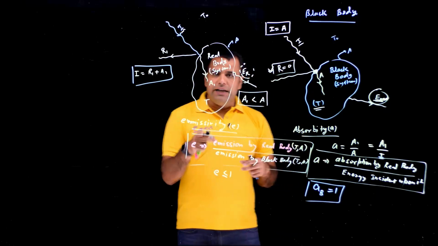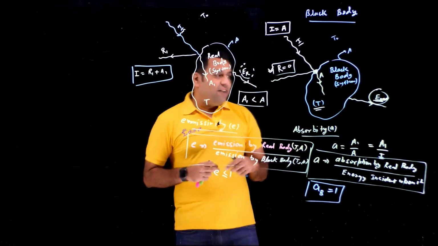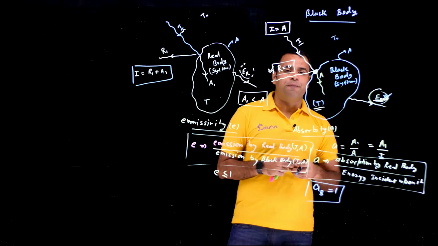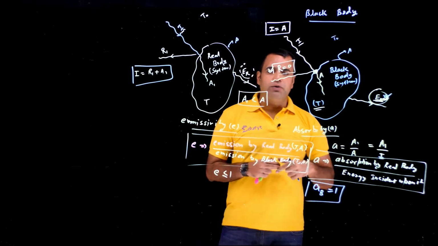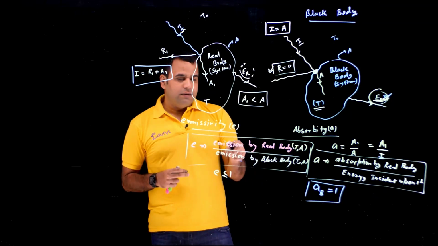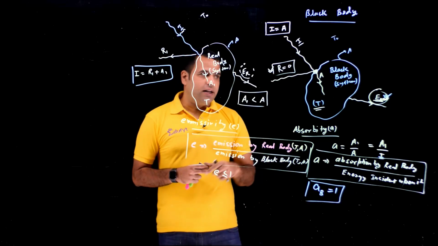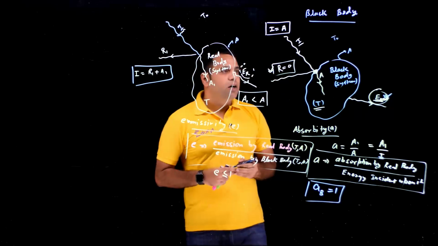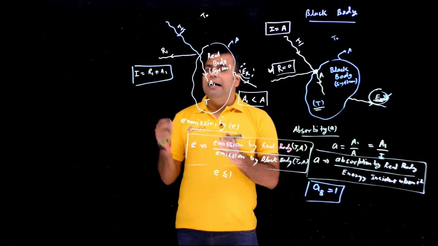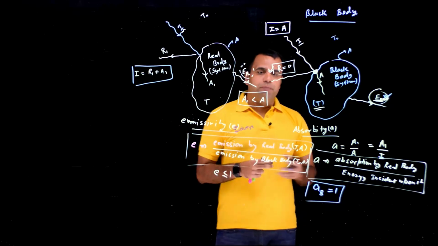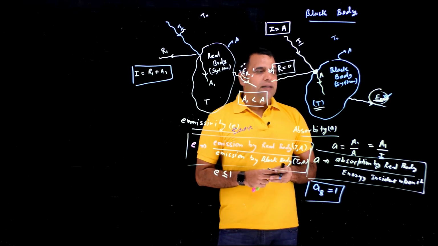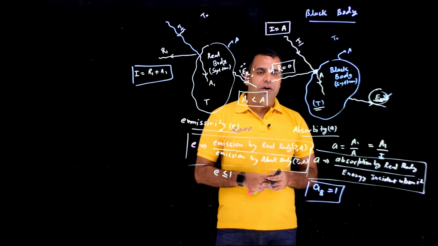And if I'm having the emissivity for the real body, in that case, if I know how much emission this black body is going to do, which we will do later on, I can calculate the emission done by the real body also. That will be equal to e times the emission by black body, which is having the same temperature and cross-section area. Okay, so with these two constants, I can calculate absorption, emission and reflection for any real body possible, if I know these things for my black body. So all I need to do now is to calculate emission for black body. Okay, thank you.